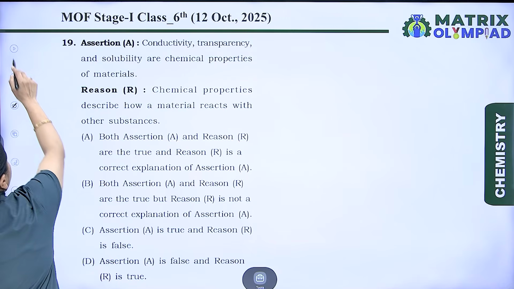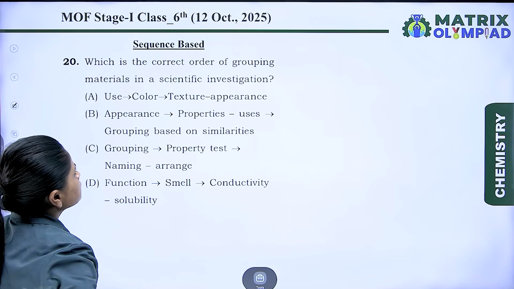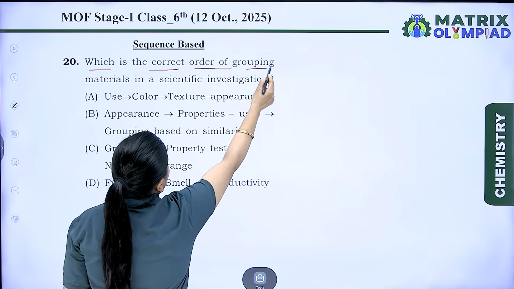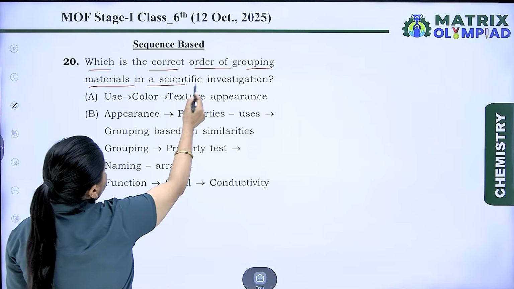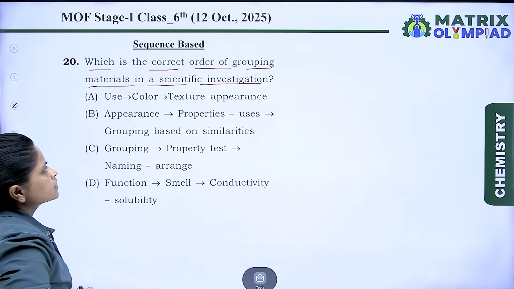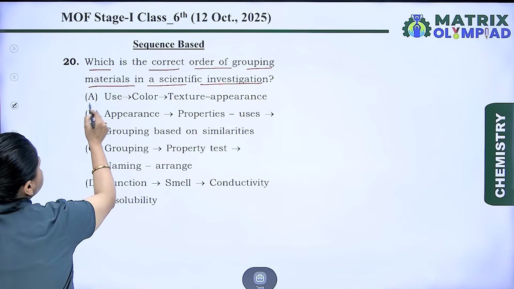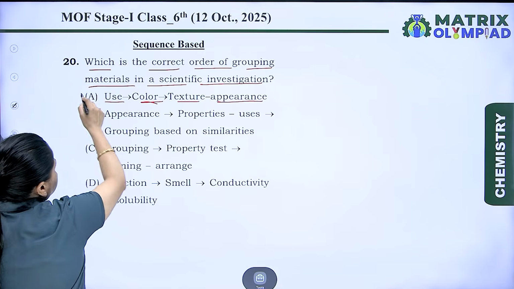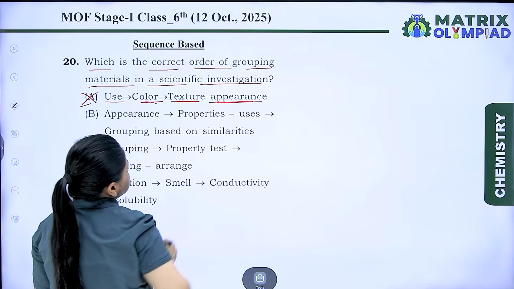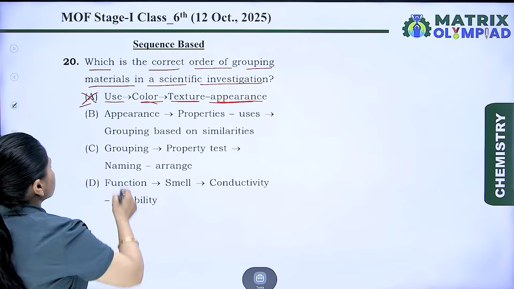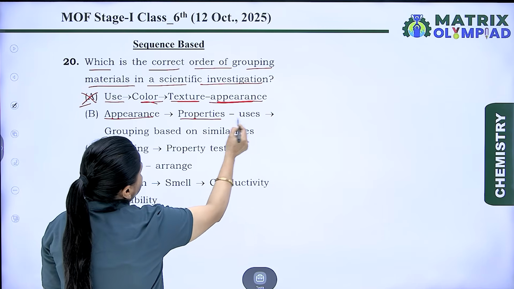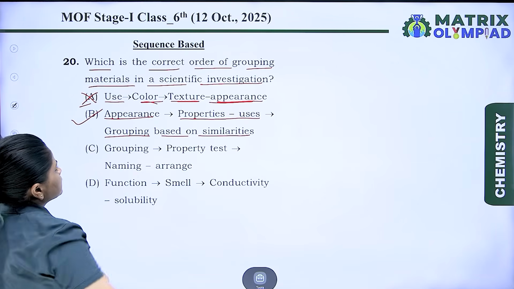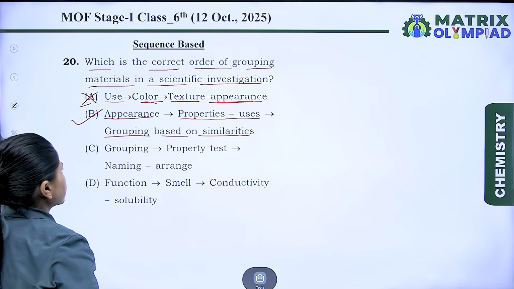Now the next question is on the sequence based type. Which is the correct order of grouping materials in a scientific investigation? Let's take the options. Option A is use, color, texture and appearance. No, it is wrong because texture and appearance is taken as the first step. B. Appearance, property and uses, grouping based on similarity. Yes, this may be the correct sequence for grouping materials.